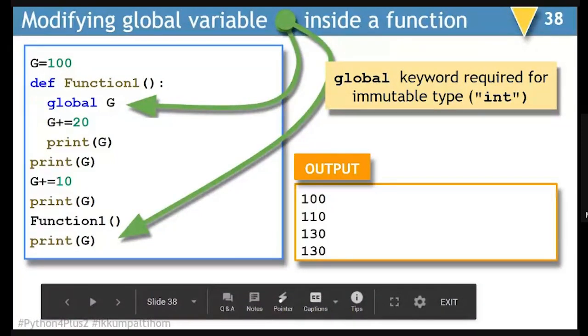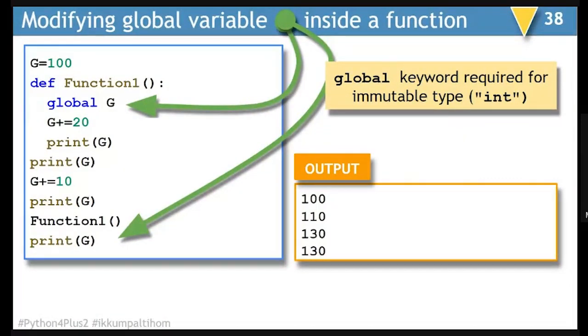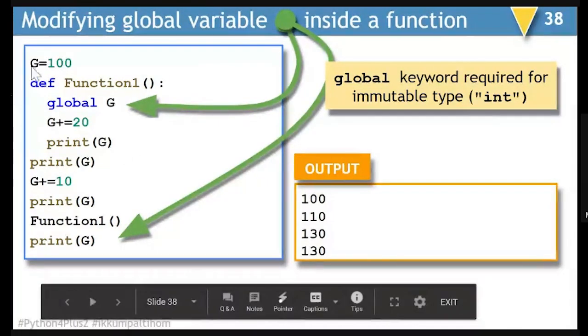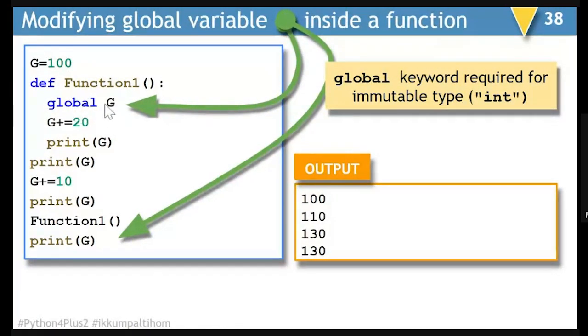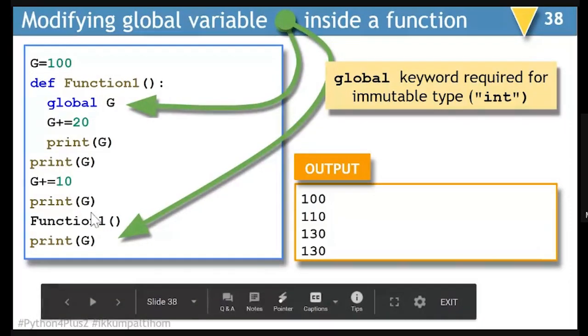Now, to fix this particular problem, what you need to do is you simply write g is equal to 100 on top. As soon as you enter in the function and you want g to be treated as global variable within the function as a mutable parameter, then in that case, we'll be writing global g. Now this time, after taking g is equal to 100, it will come back here, and while displaying print g, it will display 100. G plus equal to 10, it will make it 110. When you will display g here, it will be 110.